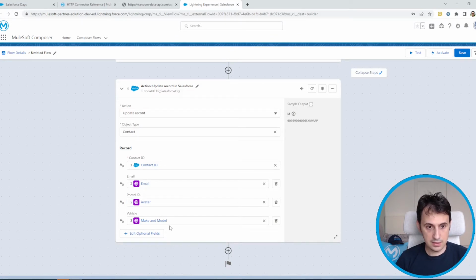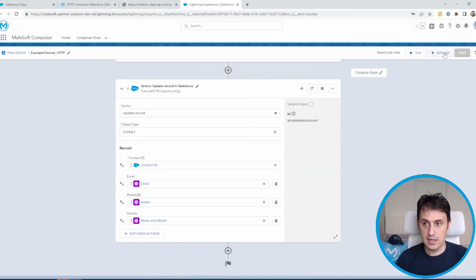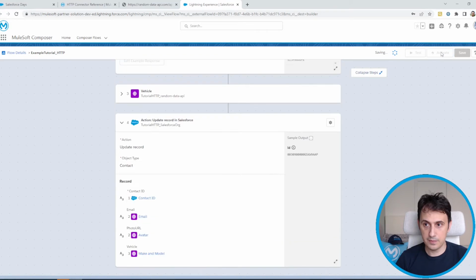And let's try if everything is okay. Save. Example tutorial HTTP. Let's save it and let's activate it.